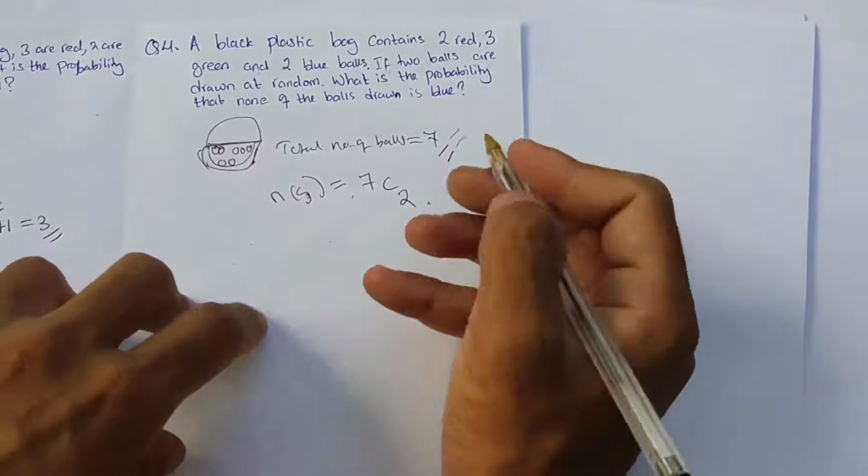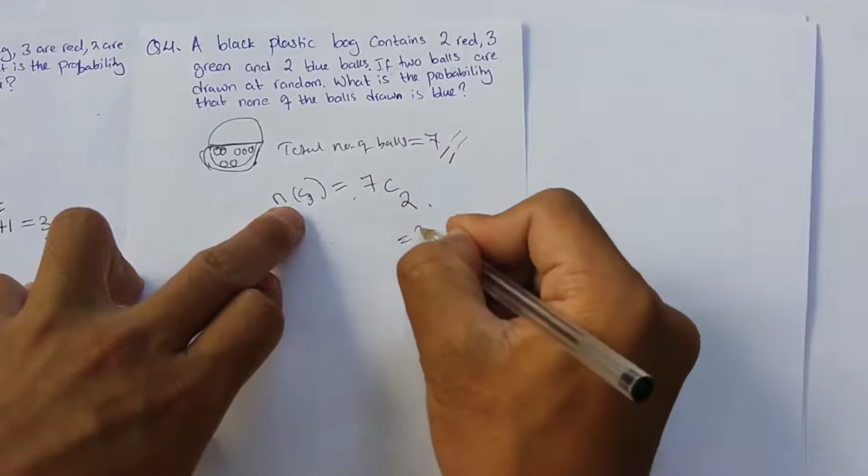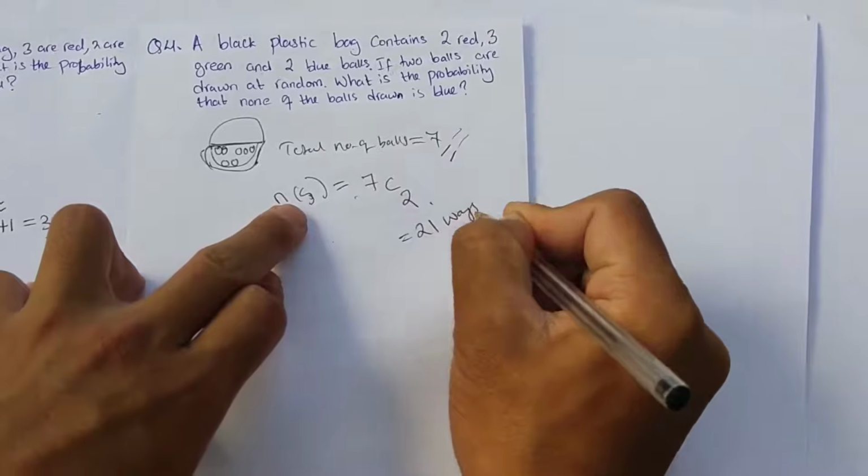So the total number of possible outcomes n of S is 7C2, which is 21 ways.